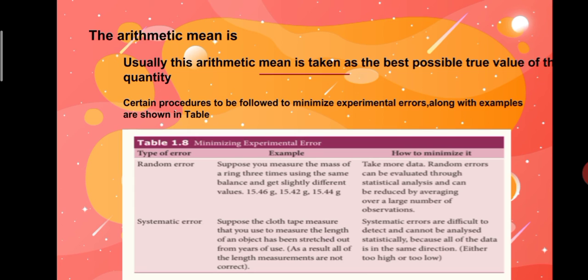Then, systematic error. Suppose the cloth tape measure that you use to measure the length of an object has been stretched out from years of use. As a result, all of the length measurements are not correct. Systematic errors are difficult to detect and cannot be analyzed statistically because all the data is in the same direction, either too high or too low.